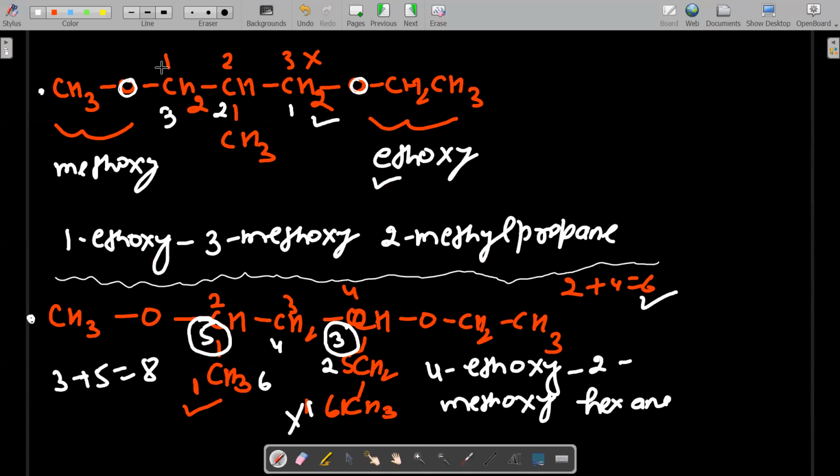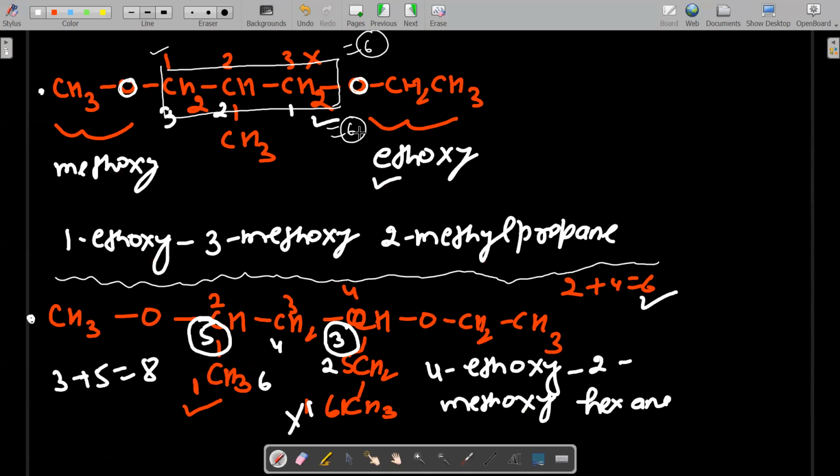Now we have to select the long carbon chain. At the center, you can see there is a long carbon chain. After selecting the long carbon chain, we have to give the numbering. Now for the numbering, there are two possible ways, 1, 2, 3, or the opposite side 1, 2, 3. Now which one is correct? If we take the first one, 1, 2, 3, then the total sum is 1 plus 2 plus 3, that is 6. Now you see this one, 1, 2, 3, this is also 6. And at one position methoxy is here, and here at the third position methoxy is here.